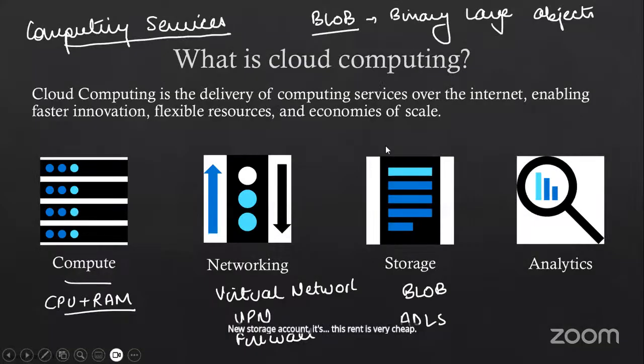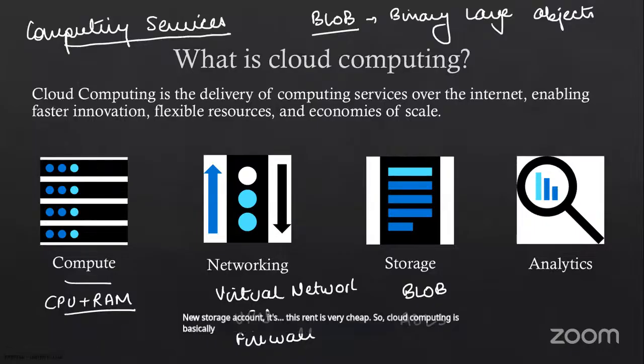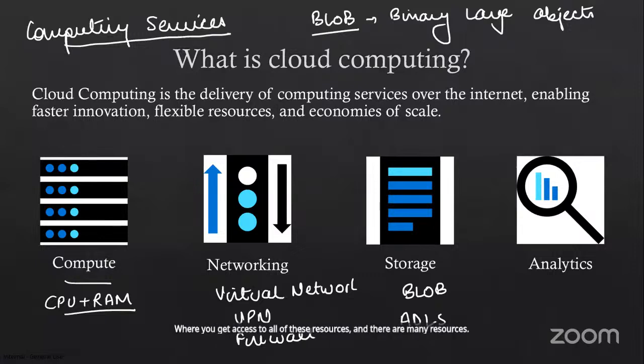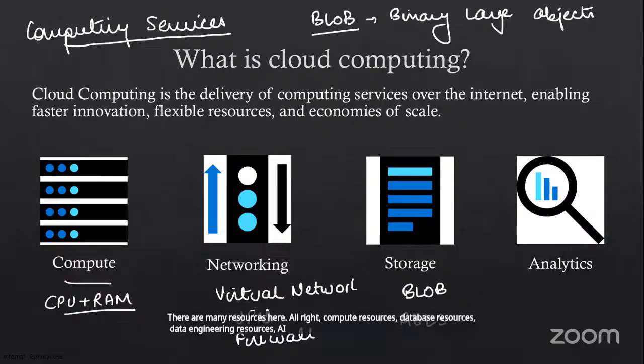So cloud computing is basically a model where you get access to all of these resources, and there are many resources. If I show you, I'll show it to you tomorrow. There are many resources here: compute resources, database resources, data engineering resources, AI-based resources. You name it and it's there. I want to host a web application, there is a resource for that. I want to create an API, there's a resource for that. I want to store my data, there's a resource for that.